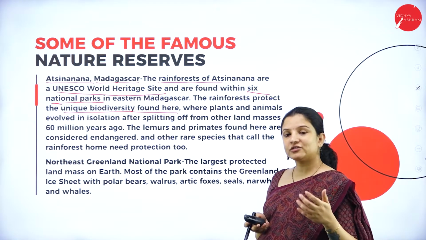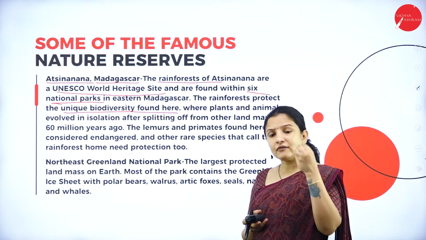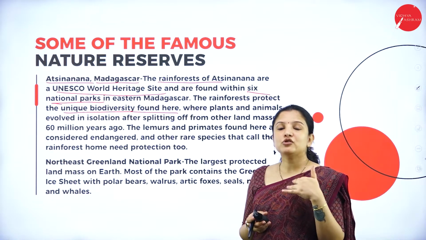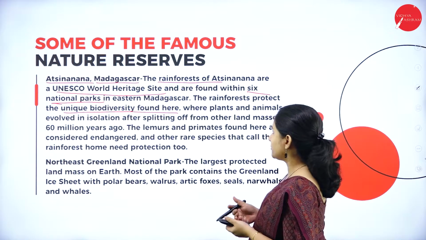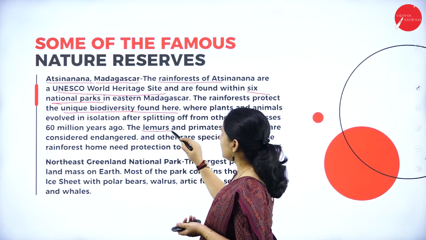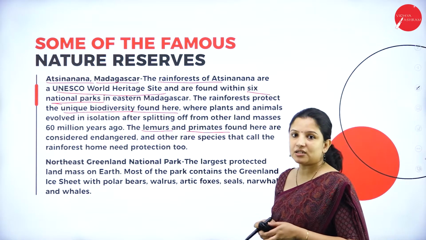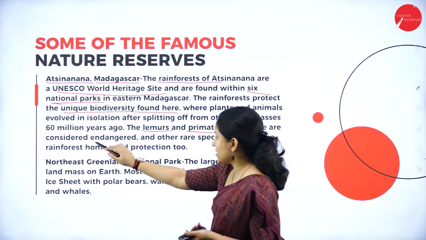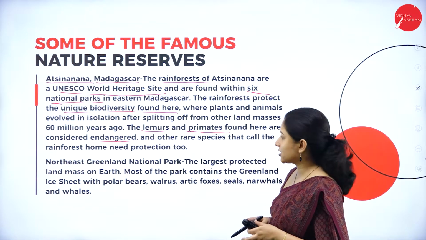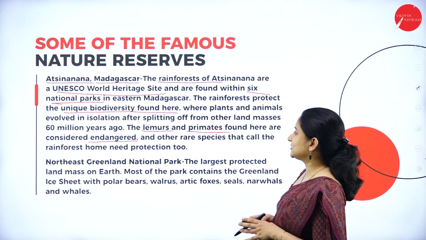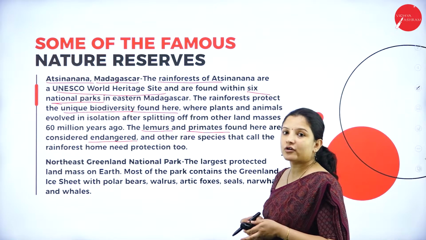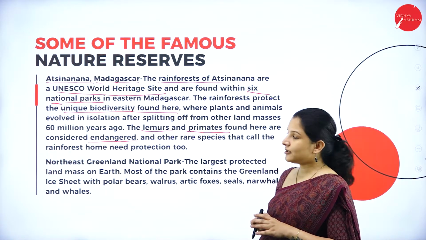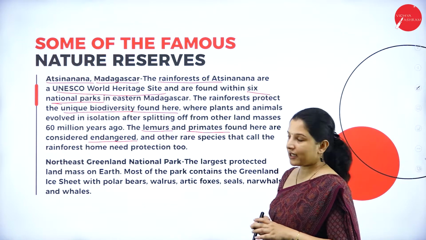Because, as I told you, rainforest, the Western Ghats is also rainforest, right? Their evolution takes place to so much extent that there are still some plants and animals yet to be discovered and named because of the evolution process. And here it is famous for lemurs and primates, that is the monkeys, apes and all that, which are found in this particular region, and they are considered endangered because they are on the verge of extinction. There are also other rare species in this rainforest that need protection. So a lot of endangered species are found in this Madagascar rainforest.